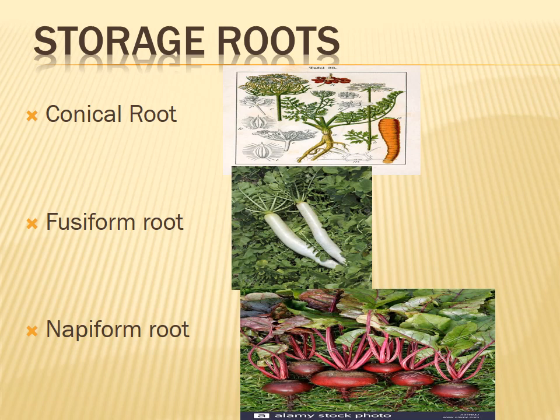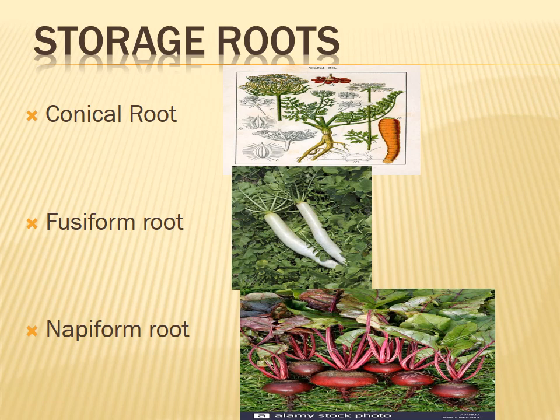Raphanus sativus. Then the third one is the napiform root. It is very broad at the apex and suddenly tapers like a tail at the base. For example, Beta vulgaris. These are pictures of Beta vulgaris. Can you note the differences between the three roots? All three are storage roots only, but they also have some differences between them.